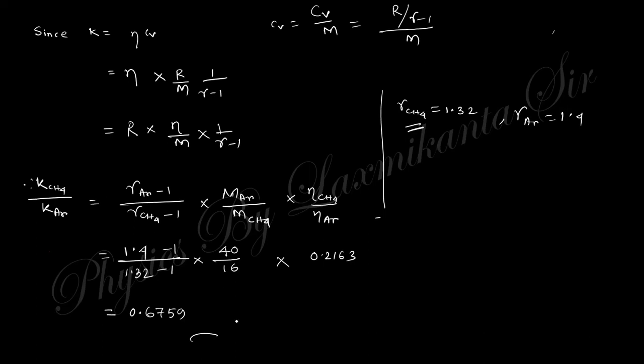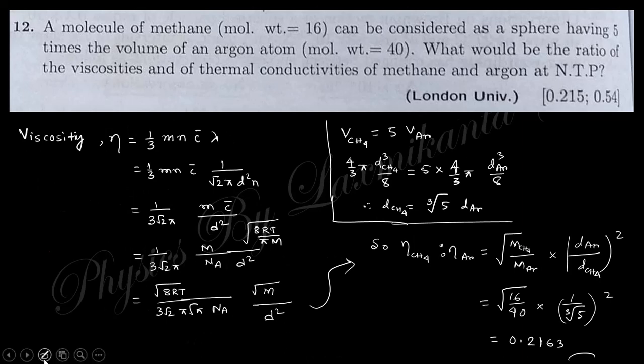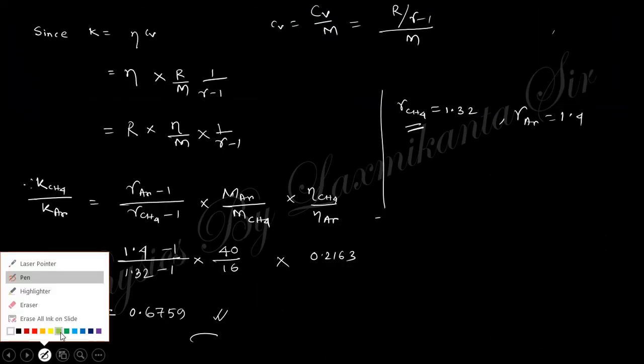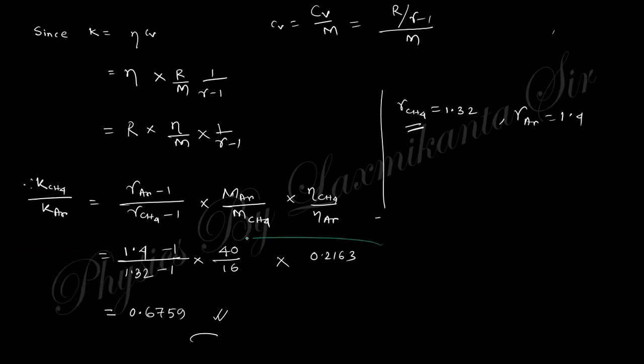I think this is correct, the book gives this answer. If you do not take this contribution, if you take only this contribution, if you consider gamma as a constant, you will get this answer 0.54. But the gamma will be different for CH4 and argon, so this will be the answer.